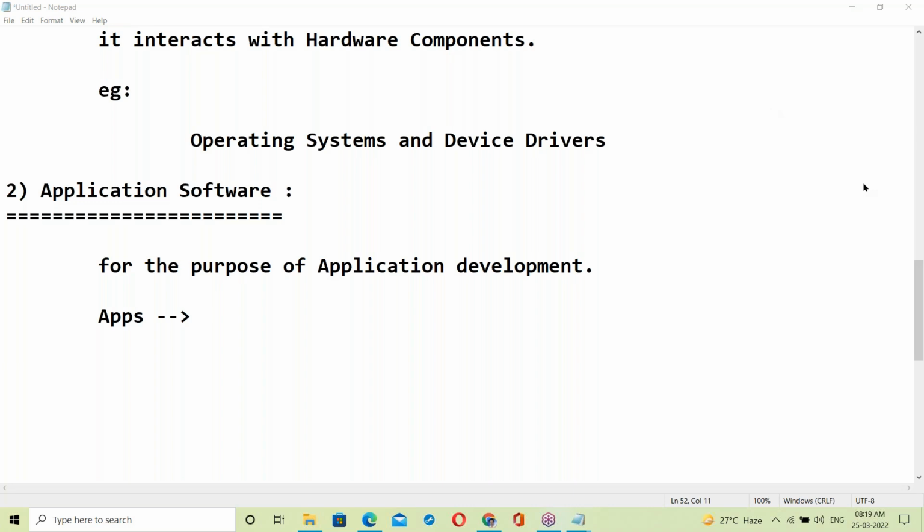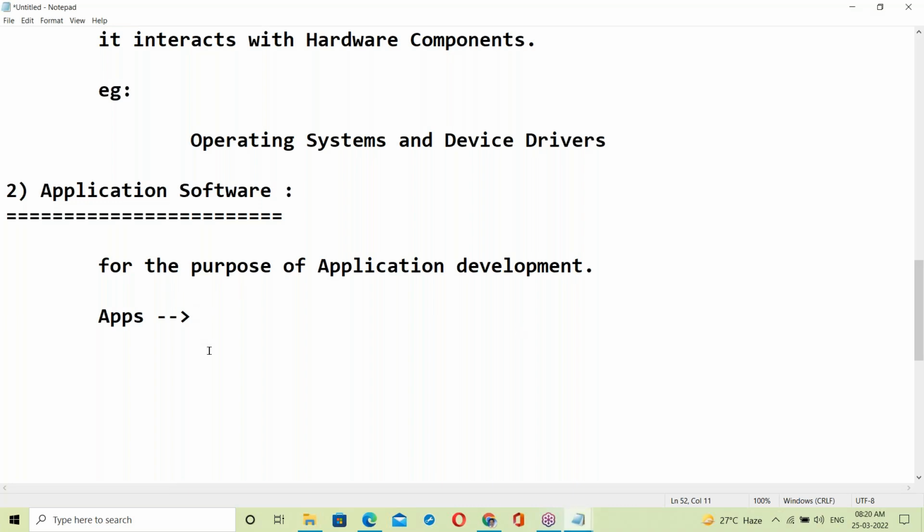Okay, Sandesh says healthcare, banking. Okay, good. Any other applications? What is the most commonly used application?